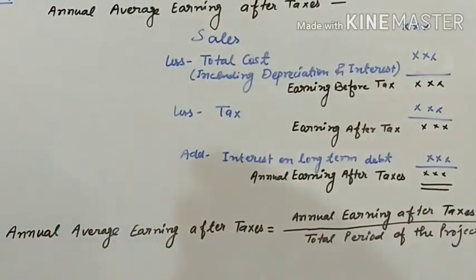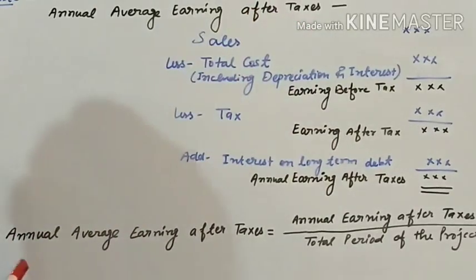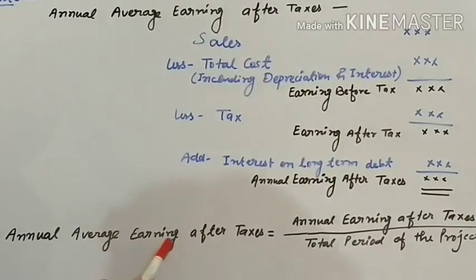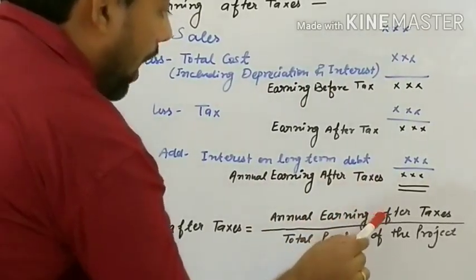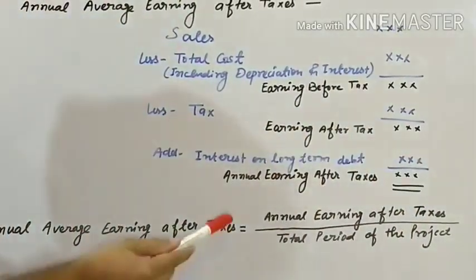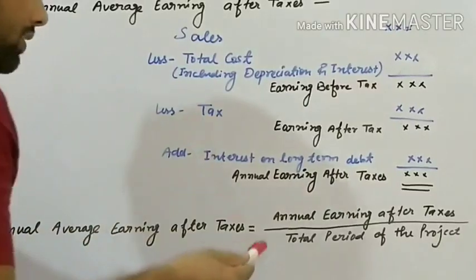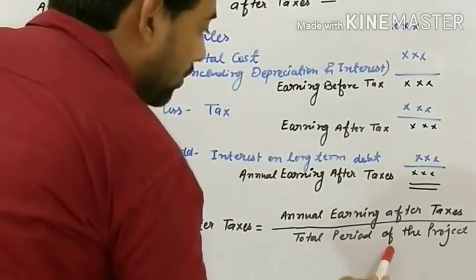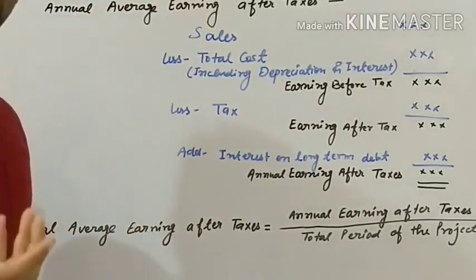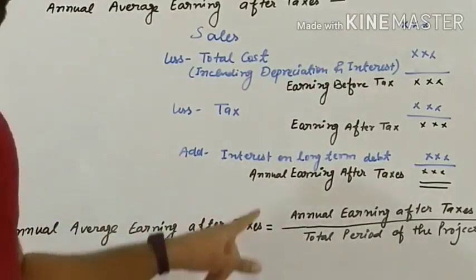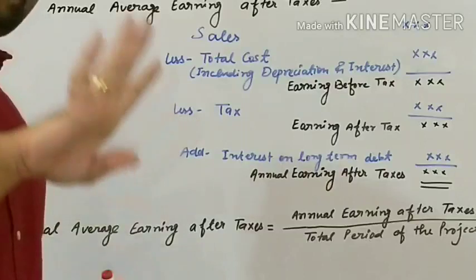Now let's see how you find annual average earning after taxes. Formula: annual average earning after taxes is equal to annual earning after taxes of coming years upon total period of the project. Let's see, the period of the project is 4 years. We will find out the annual earning after taxes of 4 years.